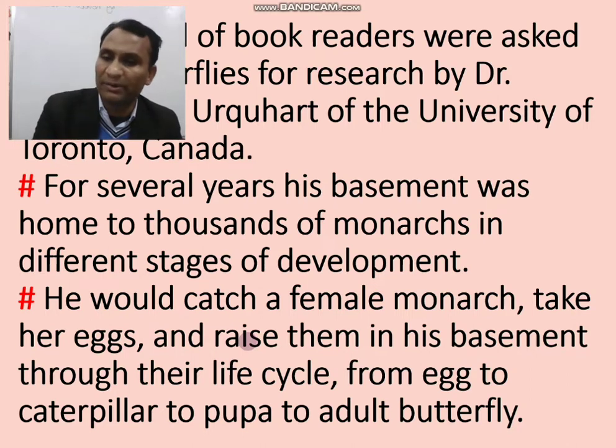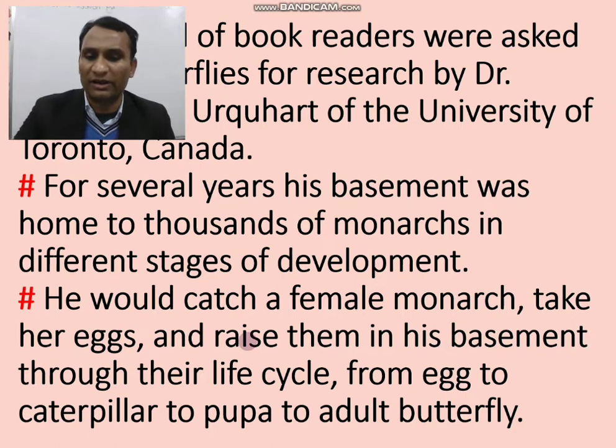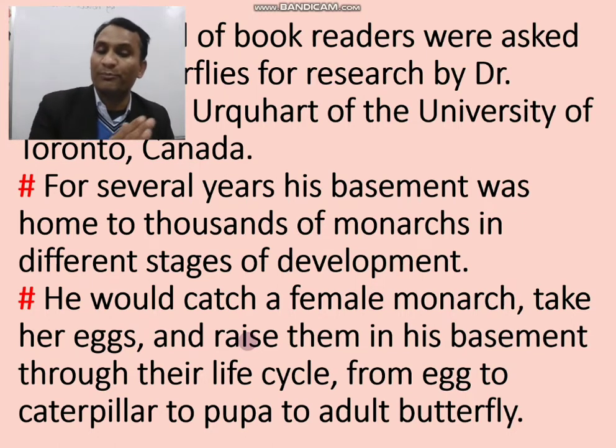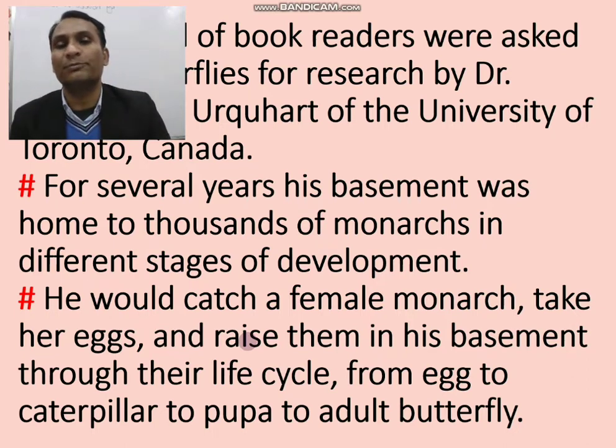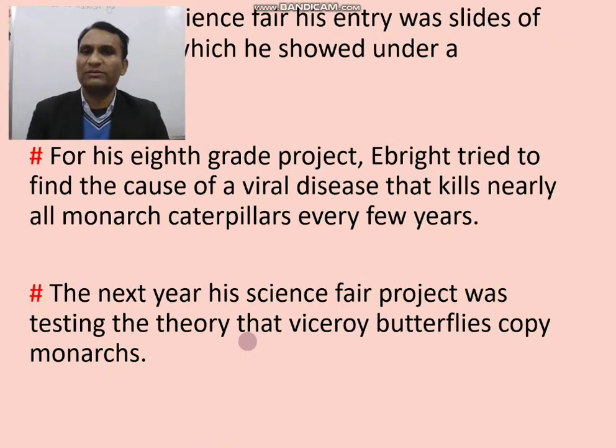Once, what happened? He took a female monarch and then he took her eggs. And when he kept the eggs, what happened then? Then the eggs became caterpillars, then the caterpillars became pupae, and then the pupae became perfect butterflies.